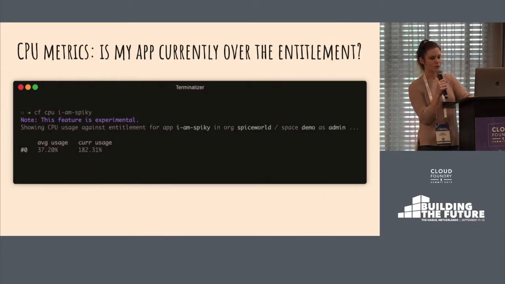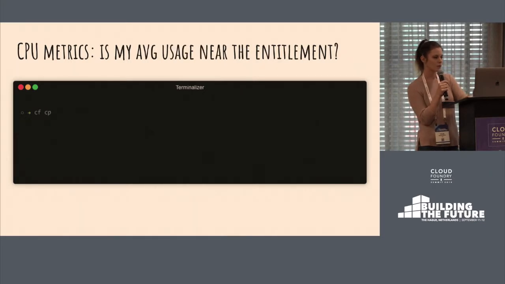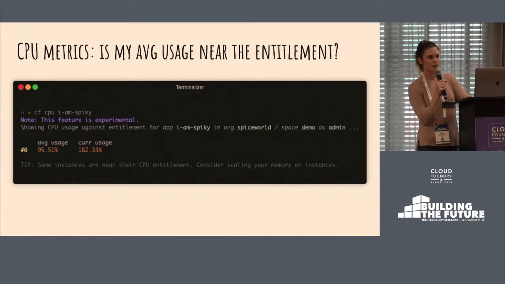The thing that matters for us and the future throttling, so the third milestone, is the average usage. We also have a few more things that we added to the plugin. If you're near the entitlement, in our case, it's like 95%. That means that if you continue using that much CPU or a bit more, at some point something could happen. For example, you will get throttled.